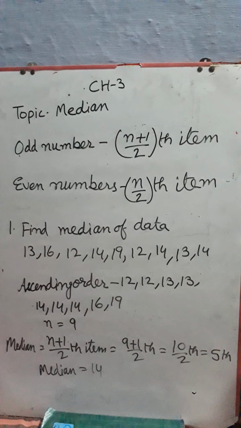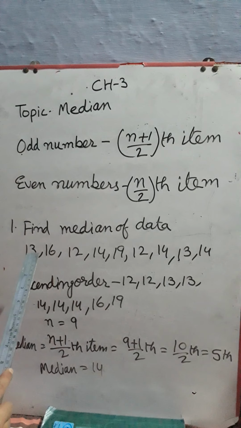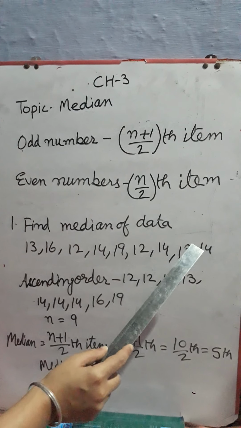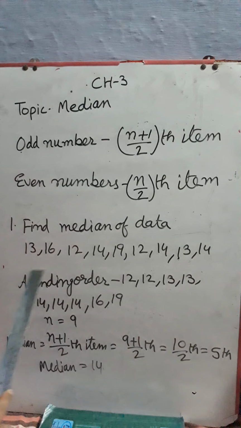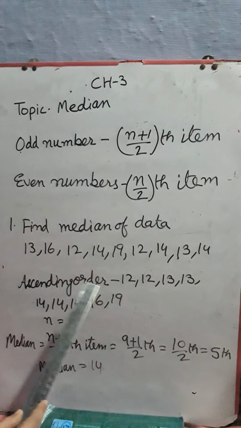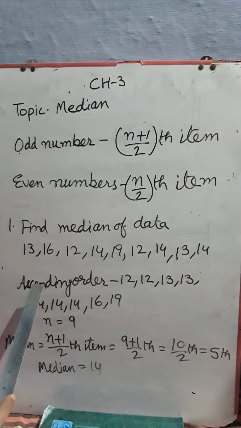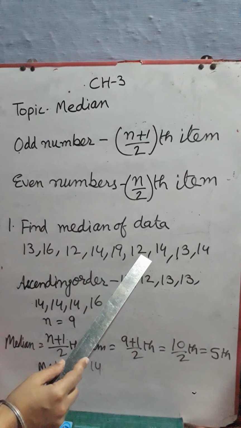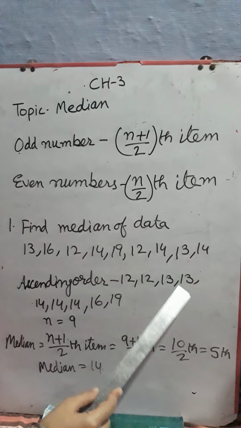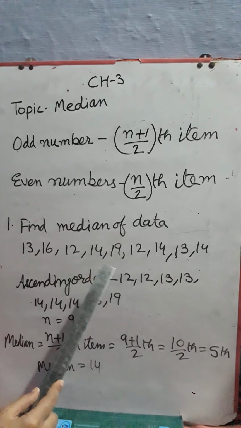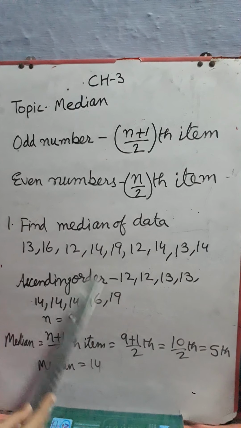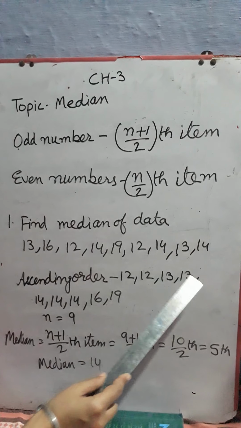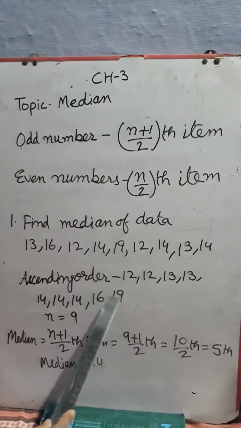We take an example. Find the median of data 13, 16, 12, 14, 19, 12, 14, 13, 14. First of all, we arrange data in ascending or descending order. So we will take ascending order. First we write 12, then 12, 13, 13, 14 3 times, then 16 and 19. Now count it. 1, 2, 3, 4, 5, 6, 7, 8, 9.